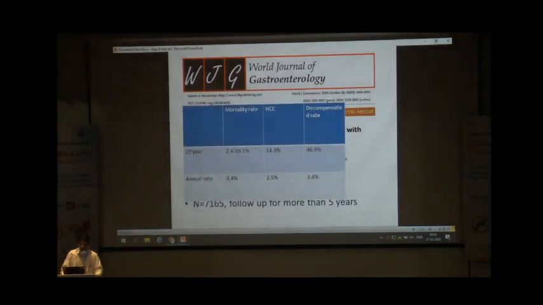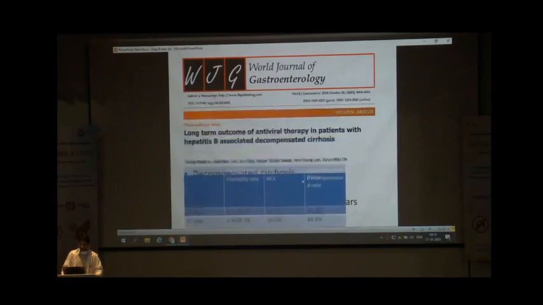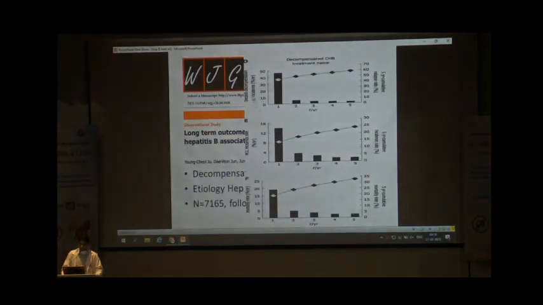They found that after starting the treatment, in the first year, the mortality rate was somewhere around 2.4 to 19%, the cancer rate was 14%, and the second decompensation rate was somewhere around 50%. After 1 year of treatment, these rates dropped down to 3.4, 2.5, and 3.4%. So there is a drastic decrease in the rate of second decompensation, the rate of recurrence of HCC, and also a decrease